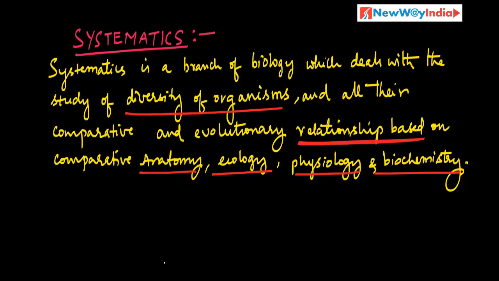What you need to remember? Systematics means the study of relationships among different living organisms. A very simplified definition.